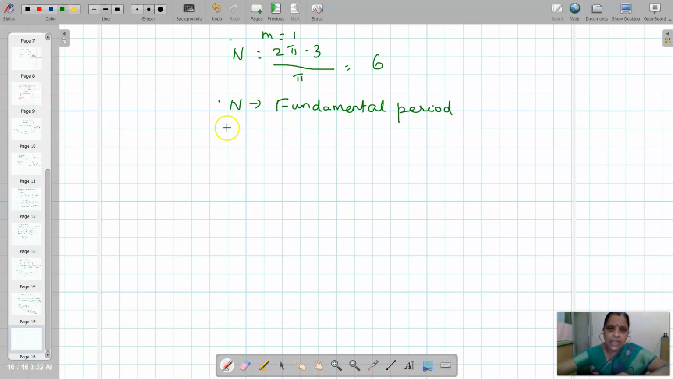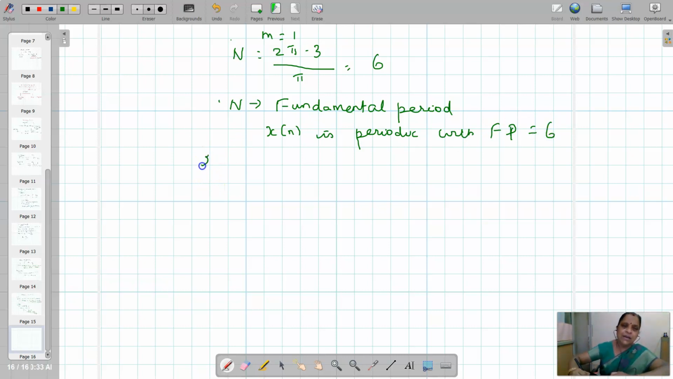So for every N samples, it repeats. That is, for every 6 samples, the signal is repeated. Since capital N is becoming an integer, this signal x of n is periodic, with the fundamental period equal to 6.